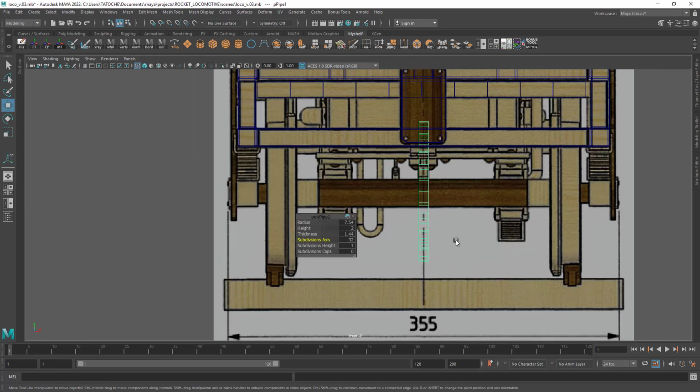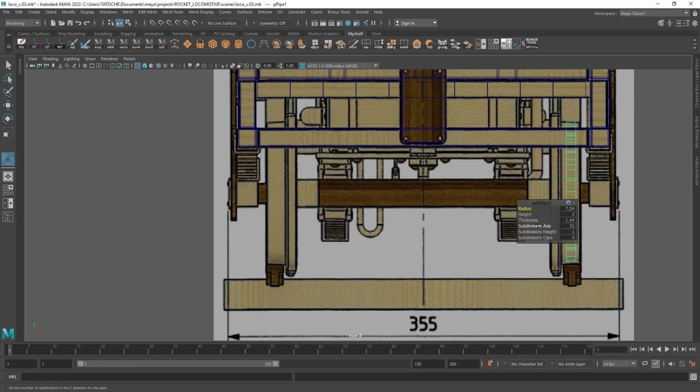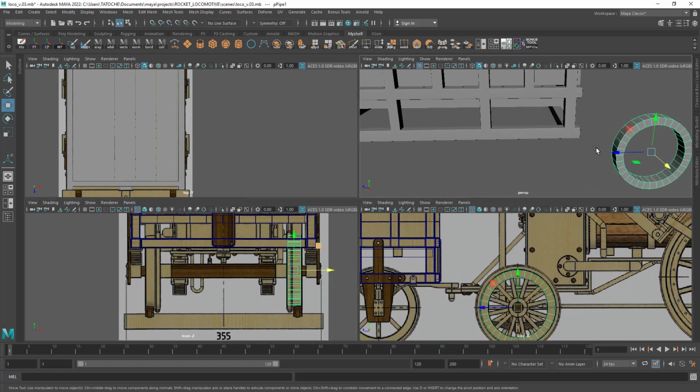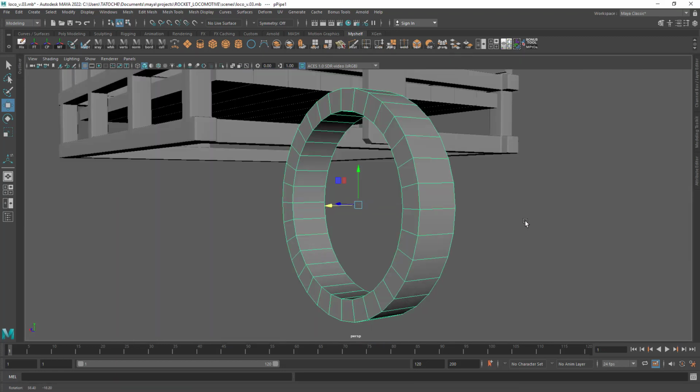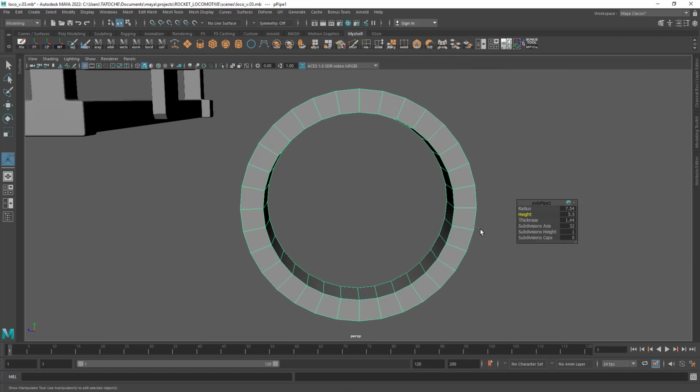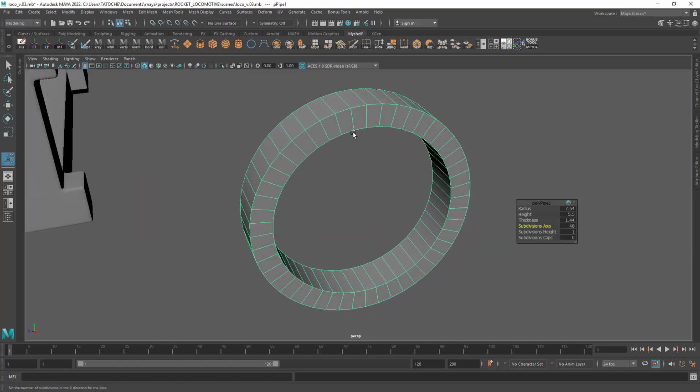Okay, go in front view and translate the wheel into the right position. Okay, now we need to increase the height to fit the reference size. Let's translate it a little bit. Okay, let's increase the subdivision axis again to about 48. Okay, great.